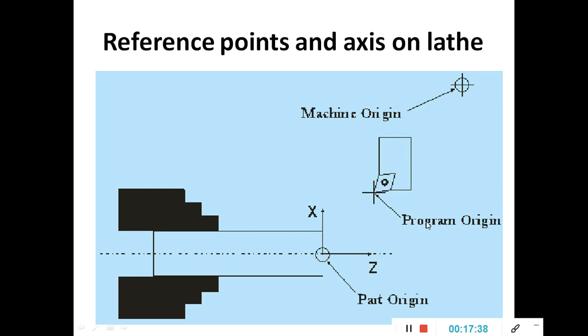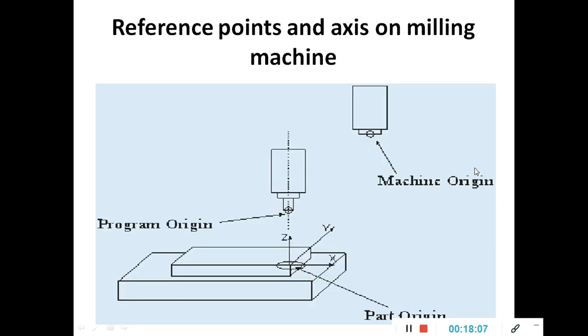Now coming to the program origin. The program origin always stands for the tip of the tool. It is the tool post, it is the tool. The tip of the tool is nothing but the program origin. And the machine origin is the machine spindle where the tool is going to be fixed, or the middle of the machine, which we call the machine origin in the lathe machine.